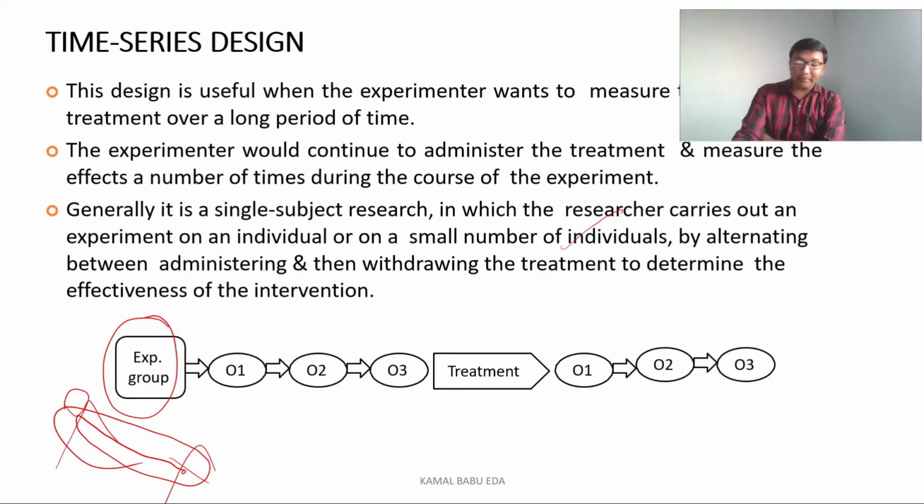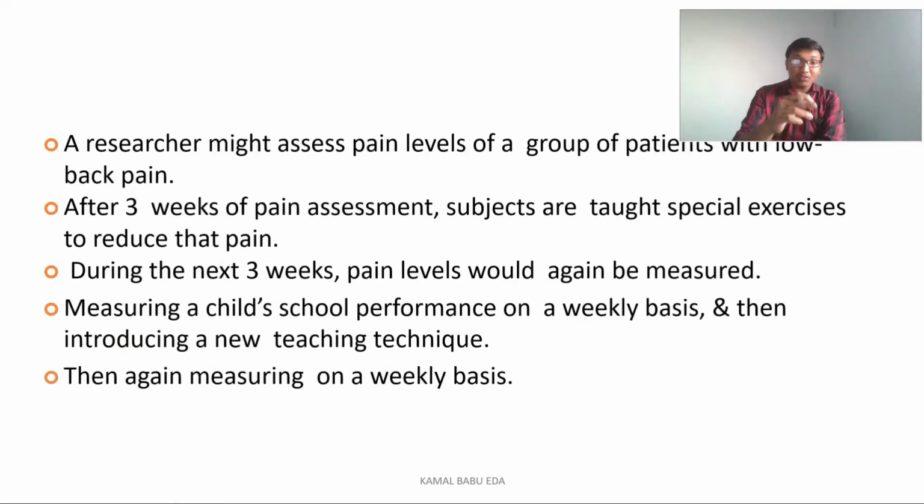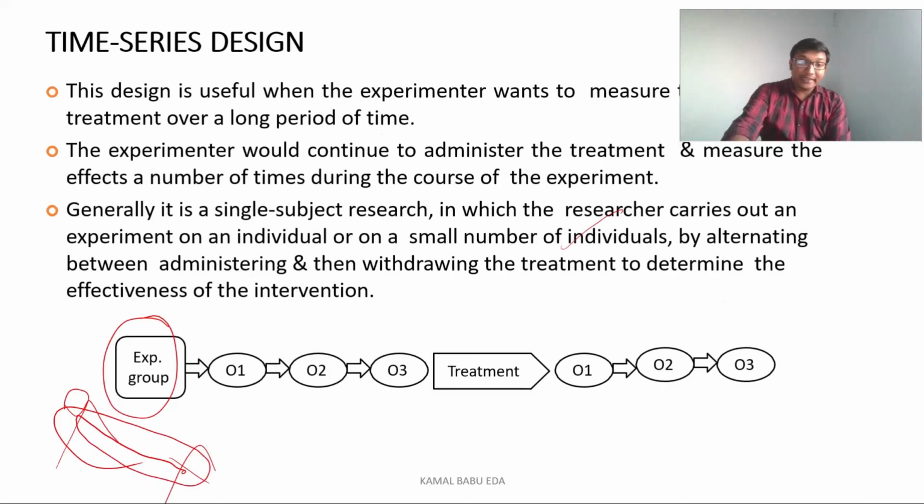A better example you can see below. If the researcher wants to assess the pain levels of a group of patients who have lower back pain, then after 3 weeks of pain assessment, the subjects are taught some special exercises mainly to reduce the pain. In the first 3 weeks, he is just assessing the pain.